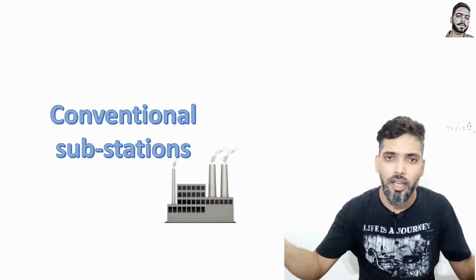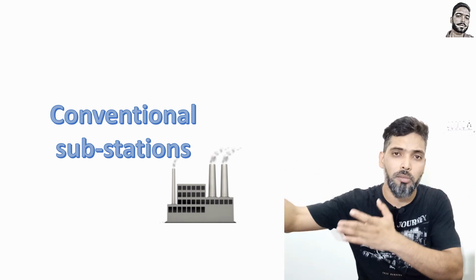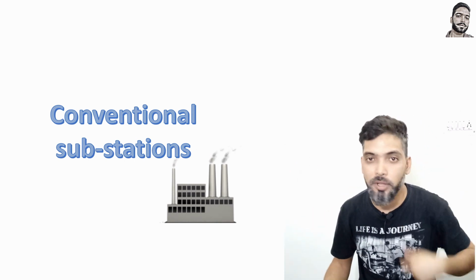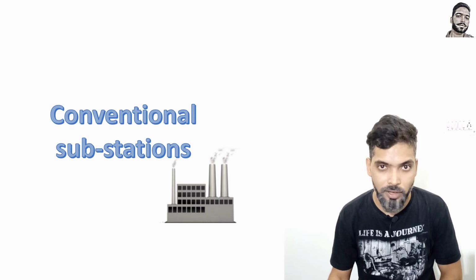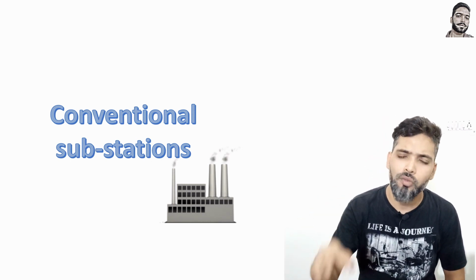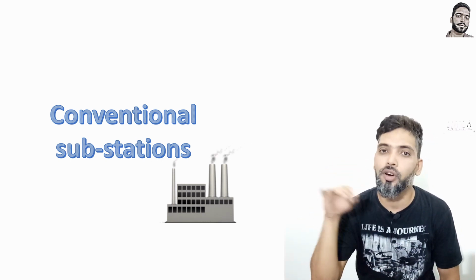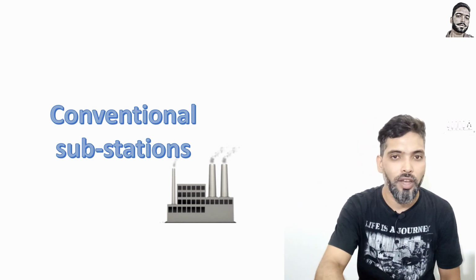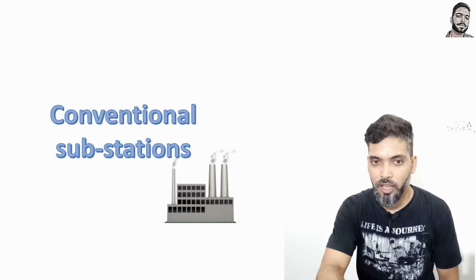So a lot of things, and from the SCADA panel it will go to your HMI or SCADA, and from there you have to send that to SLDC. A lot of steps will be there. That is called a conventional substation, I will say, because there is a lot of copper cable, and very little use of optical fiber for relay communication or bus communication. Otherwise there is no use of any optical fiber cable.